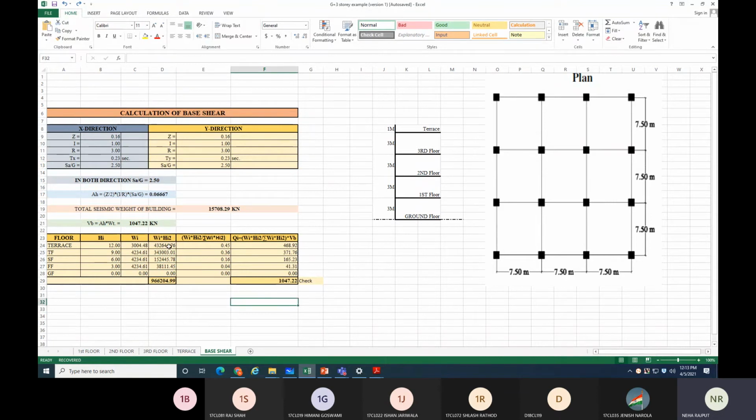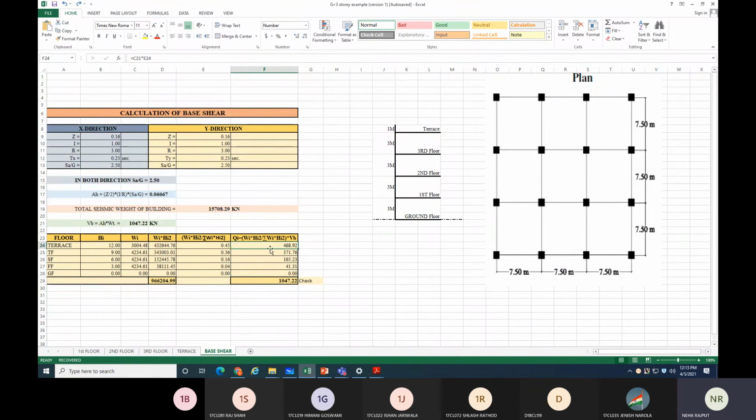Then, first for the terrace, Wi Hi square divided by this 962208. See, this blue color cell divided by the red color cell, you will get this fraction value. And if you multiply this fraction value with your VB, you will get the Q value for each and every floor.